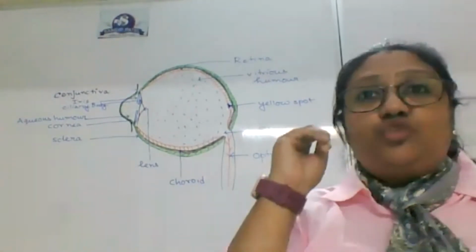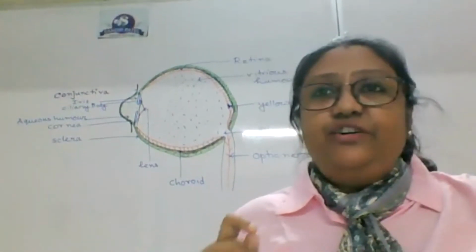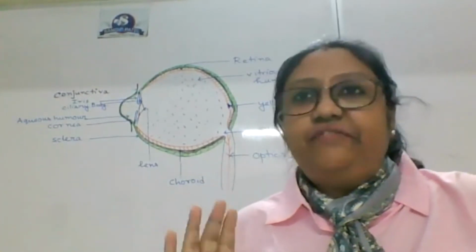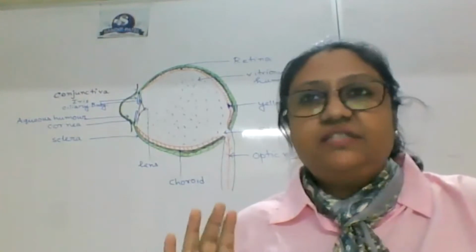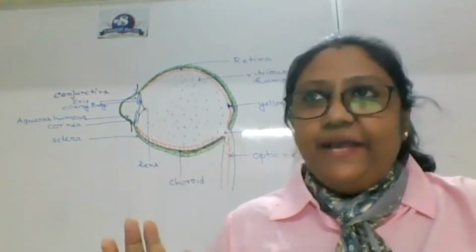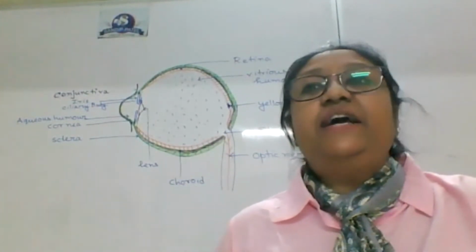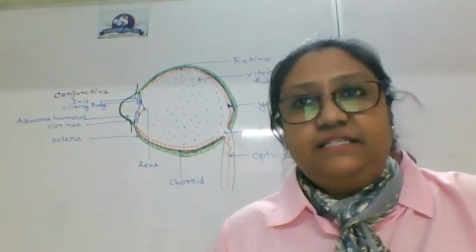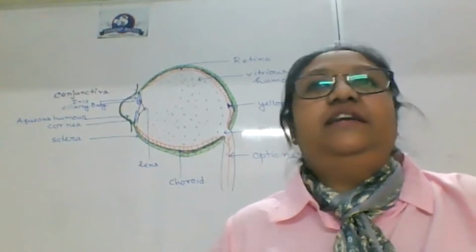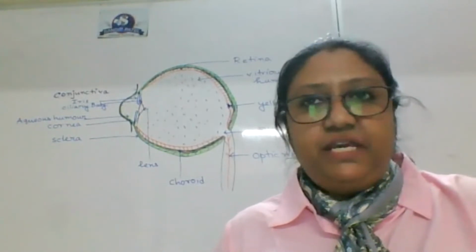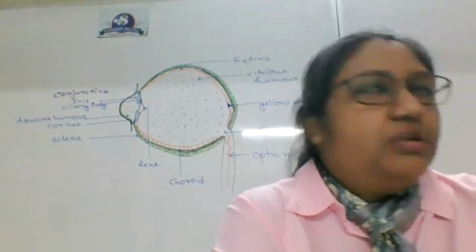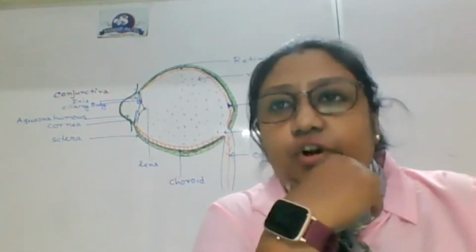The squamous epithelium present over here is non-keratinized. They don't have keratin because keratin would make it opaque. And it is a stratified squamous epithelium which is only present in the eyes. A special type of stratified squamous epithelium is making the cornea. Now we will talk about the curvature of cornea.